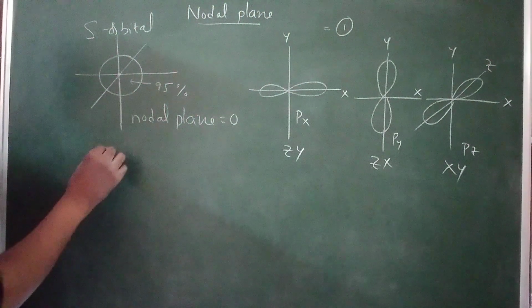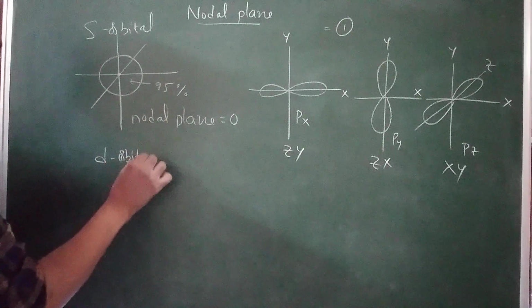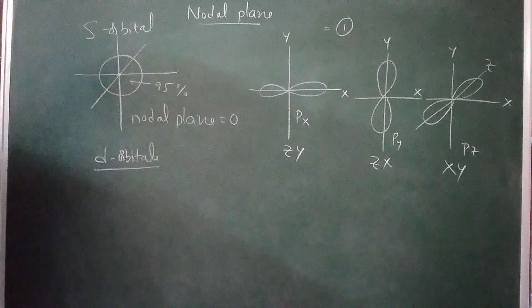Now let's discuss the d orbitals. We know that the shape is a double dumbbell shape.